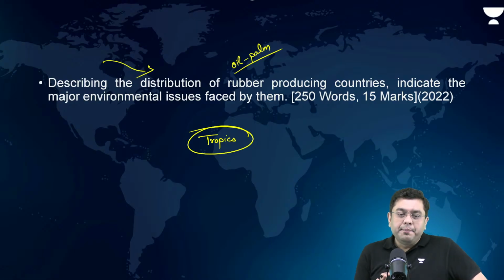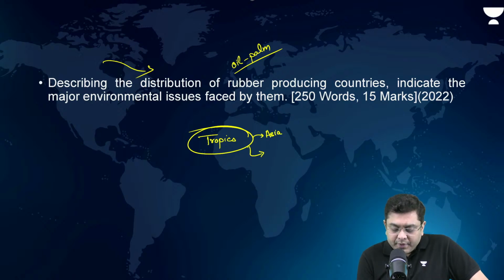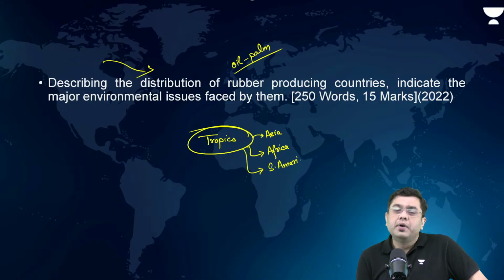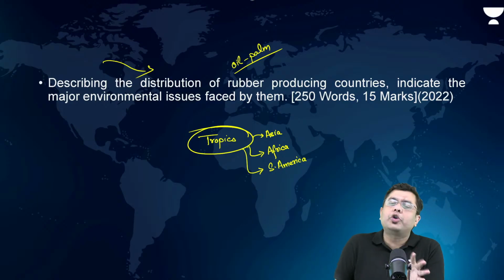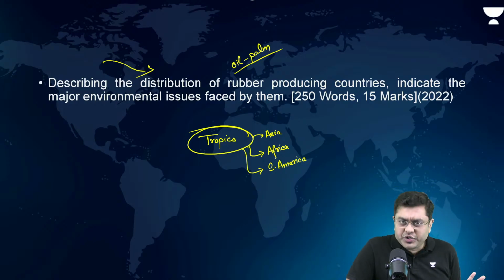That is where, in the tropical region, higher temperature. Across the world: tropics in Asia, in Africa, around the region of the Equator, and in South America, in these areas itself. Right? Just mention the regions. Even if you are not sure about the exact location of industries, mention the regions.